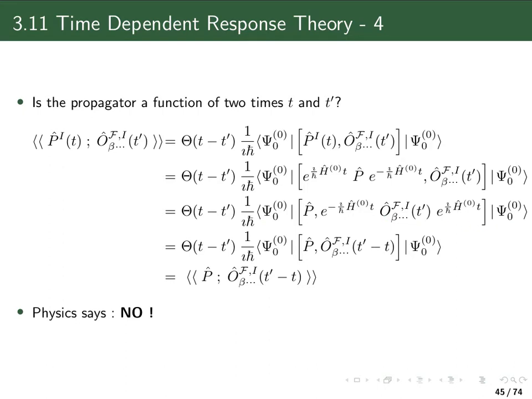So in addition to the two operators which depend on time t prime, which I have here because the operator O is also in the interaction picture, I get a second one. So I can say that this is still in the interaction picture, but it's not with t prime, but it's t prime minus t, which means the time dependence here in the interaction picture is not t prime or t, but it's t prime minus t, so it's the time difference.